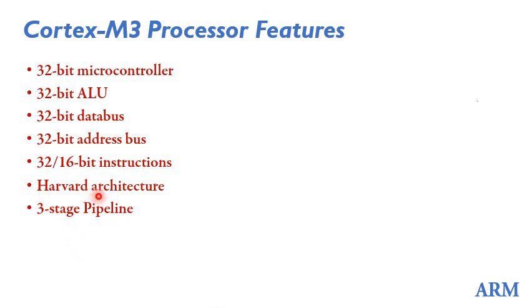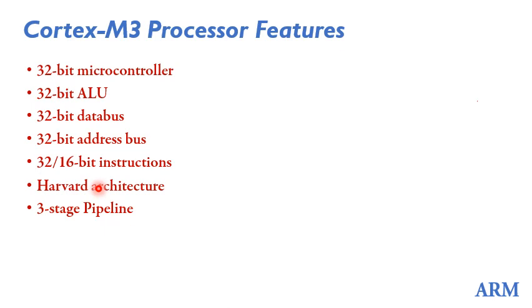Cortex M3 is a Harvard architecture processor. There are 2 types of architectures: earlier processors had the von Neumann architecture, and now this is Harvard architecture. In von Neumann architecture there is a single bus for accessing data and instructions from memory, whereas in Harvard architecture there are 2 separate buses for accessing data and instructions from memory.